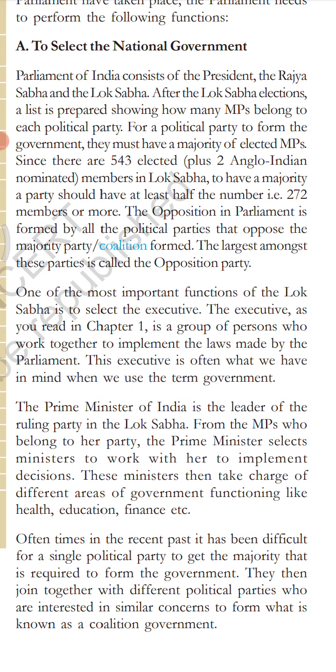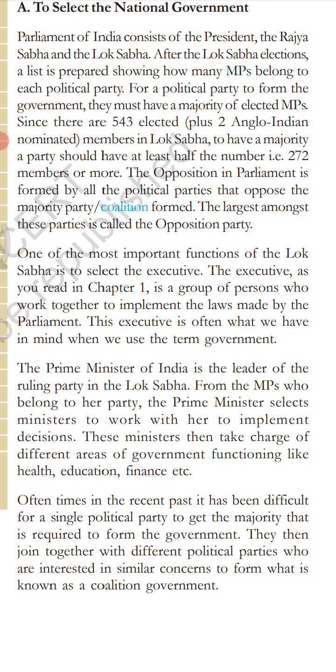The party that gets 272 or more seats gets a majority and forms the government, and all other parties form the opposition. Among all those, the party with the second largest number of seats is called the opposition party. Otherwise, all other parties and independent candidates play the role of opposition.